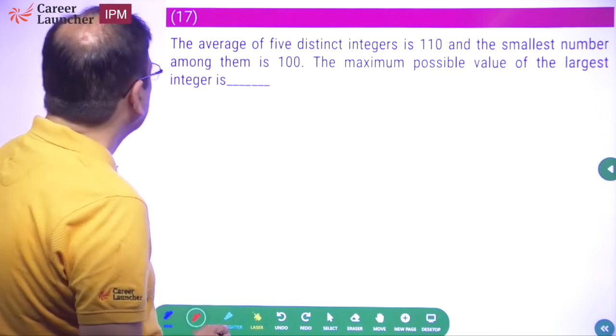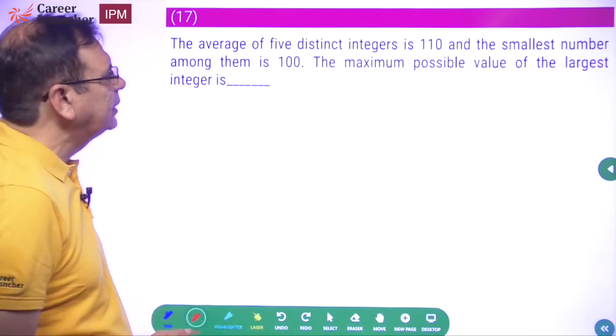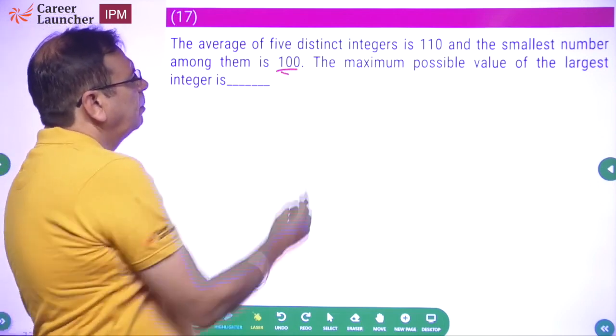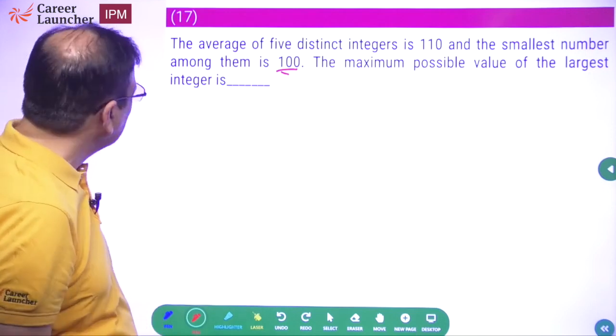Okay. Question 17. Average of 5 distinct integers is 110 and the smallest number among them is 100. Find the maximum possible value of the largest integer.